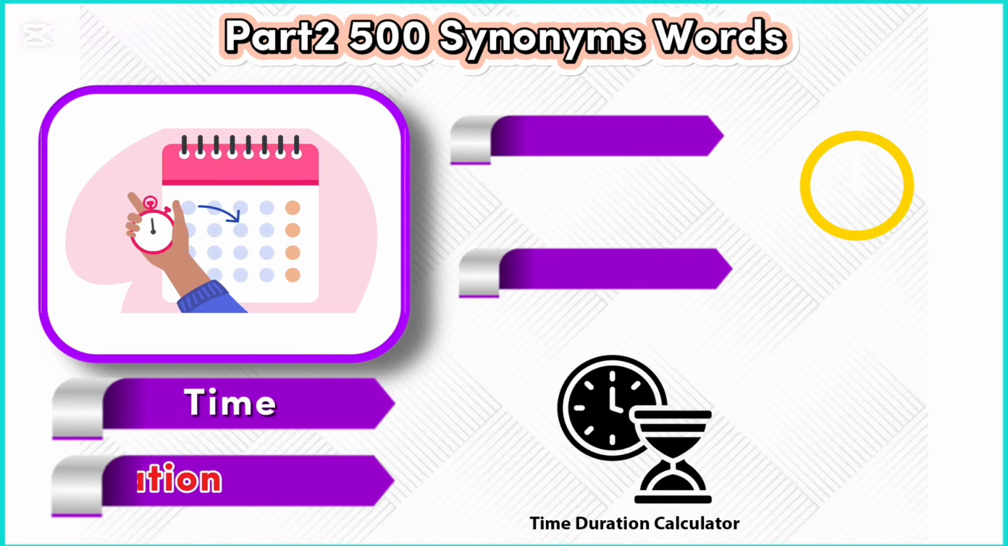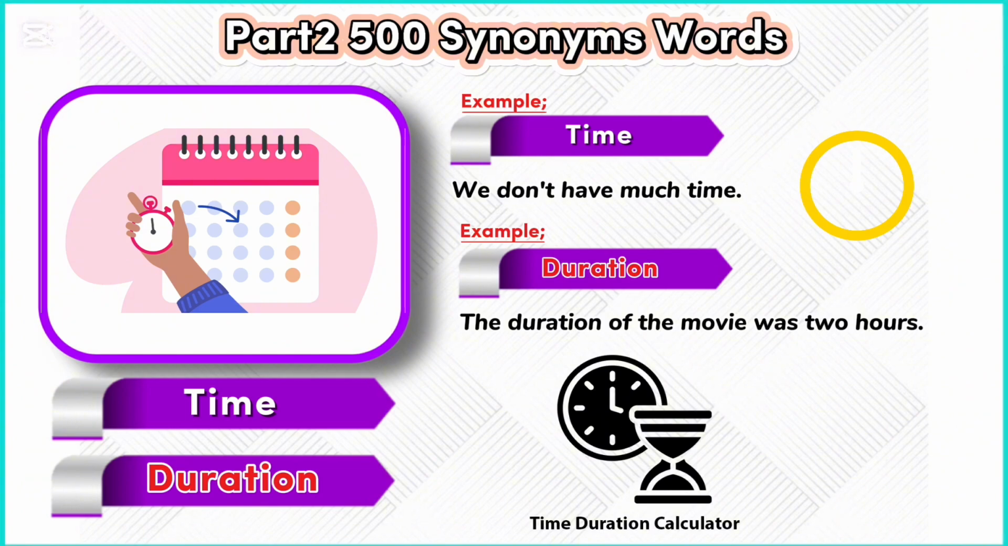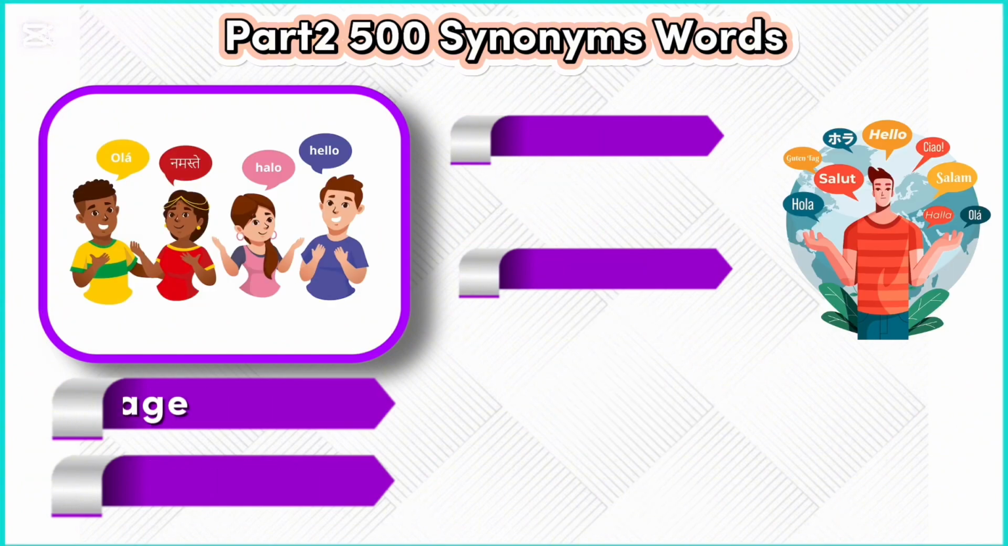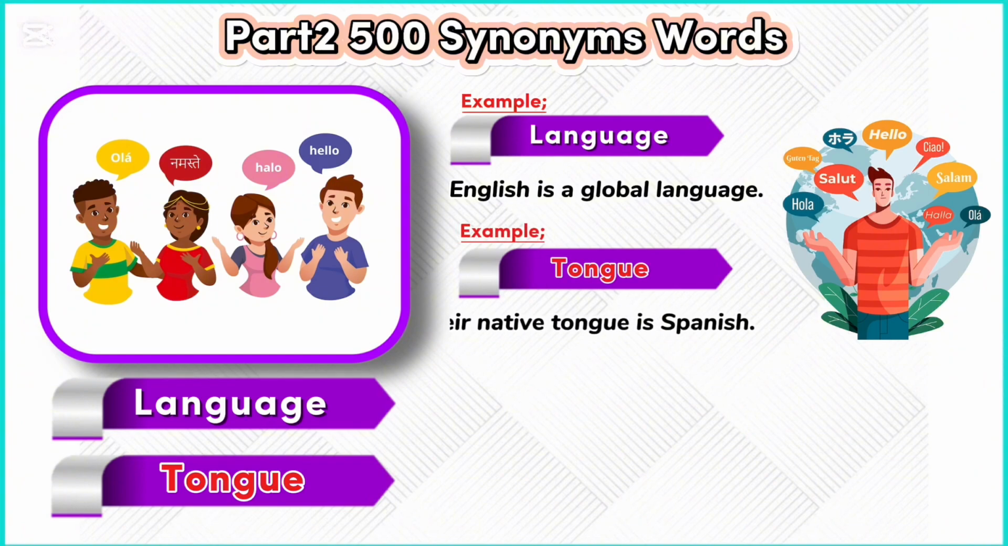Time. Duration. Example. Time. We don't have much time. Example. Duration. The duration of the movie was 2 hours. Language. Tongue. Example. Language. English is a global language. Example. Tongue. Their native tongue is Spanish.